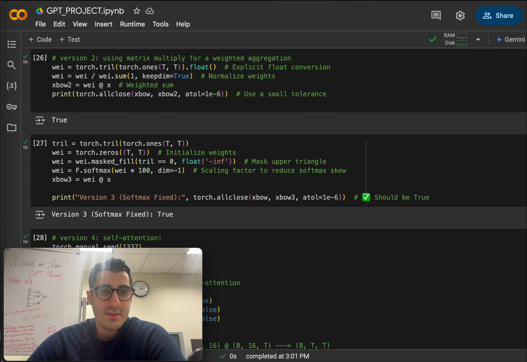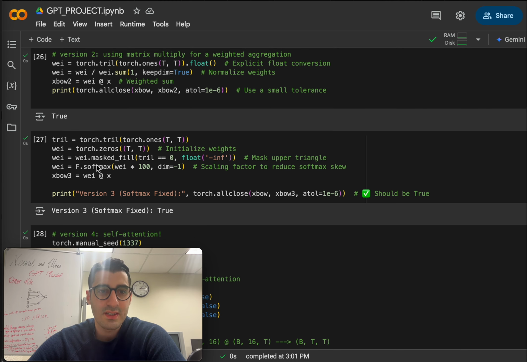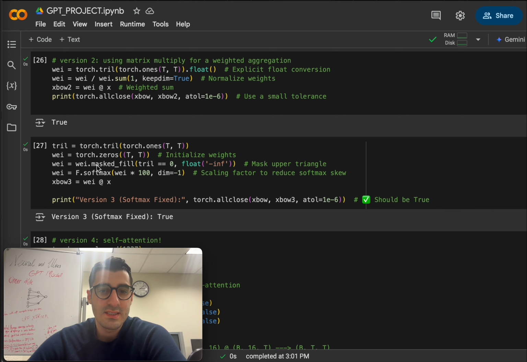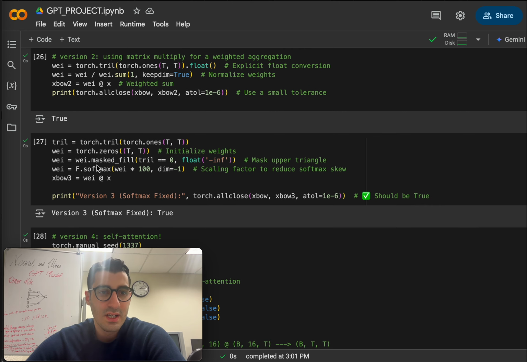So step two, guys, we understand self-attention and how AI pays attention. Now that we fixed softmax, let's take things one step further and introduce self-attention. Imagine you're in a classroom and listening to different students speak. If a student you trust speaks, you pay close attention, but if a random student speaks, you pay less attention. So you adjust your focus based on the importance of each speaker. This is exactly what self-attention does. Instead of treating all words equally, it assigns different importance weights to each word.